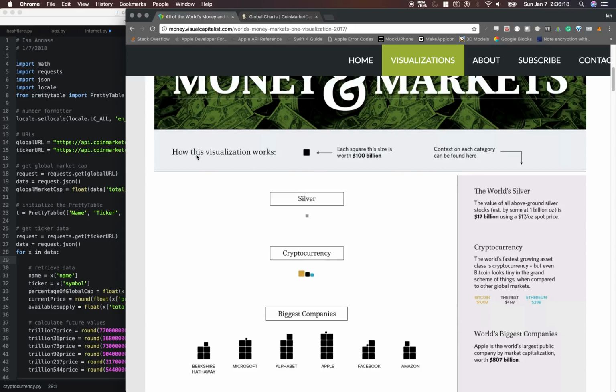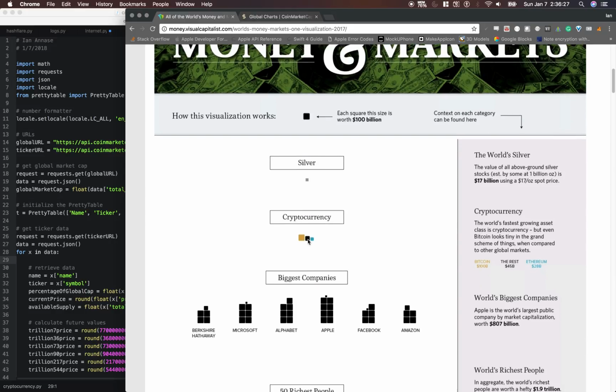So the first thing we need to know here is that each one of these black squares is equivalent to $100 billion. And you can see cryptocurrency here. Since this was made in October, Bitcoin's price was about 100 billion, and altcoins combined were 45 billion, Ethereum's 28 billion. But today, Ethereum is around 100 billion, so it would be about one square, and Bitcoin's 300 billion, so it would be 3 squares.